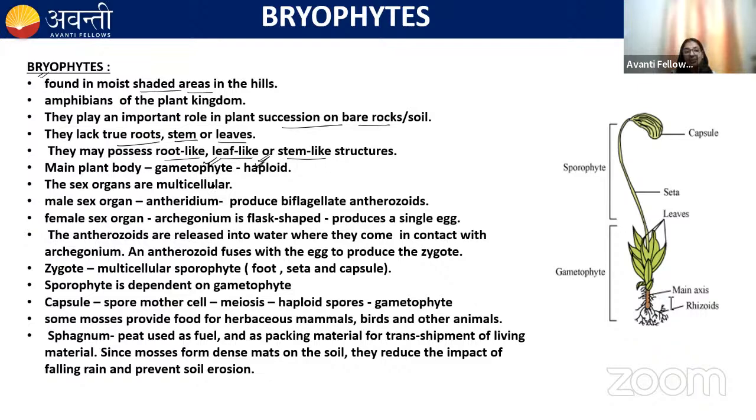This gametophyte bears the sex organs, and those sex organs are multicellular in nature. In algae, the sex organs were unicellular. Here they are multicellular, and they are jacketed as well. The male sex organs are antheridia, and these antheridia produce biflagellated antherozoids. The female sex organs are archegonia, and the archegonium is flask shaped. It produces a single egg.